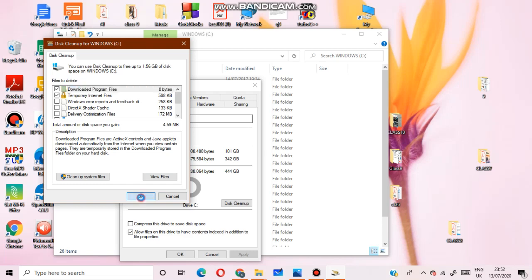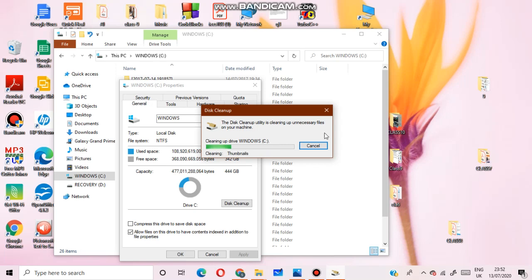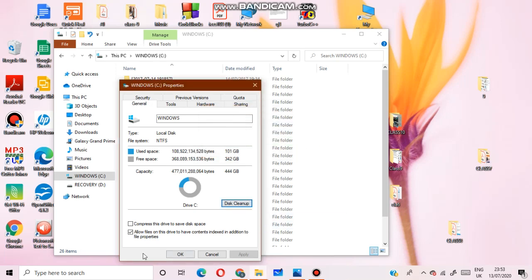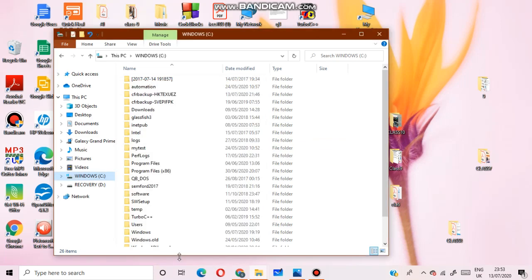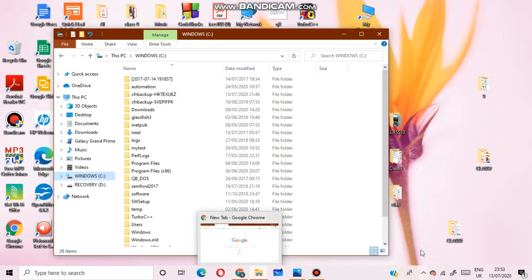What will you do? Click OK, delete file. The file has been deleted. Then what will you do? You have to click on OK. Then another option, using this option you can also delete temporary files. What will you do? You have to press Windows plus R, Windows logo key plus R.